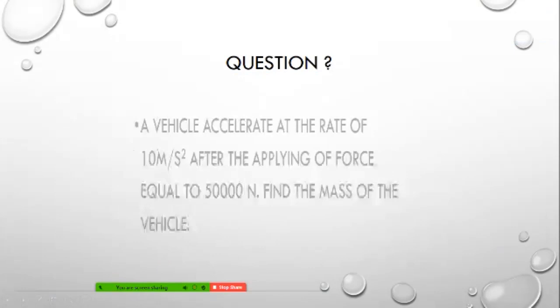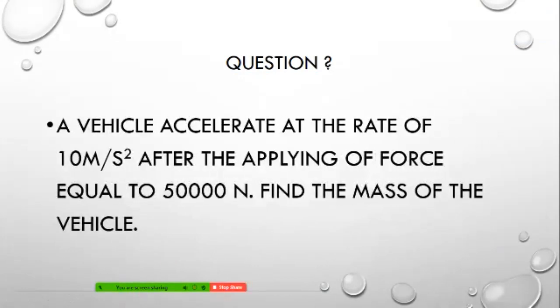In this, students, you see you have one question. A vehicle accelerates at the rate of 10 meter per second square after the applying of force equal to 50,000 Newton.